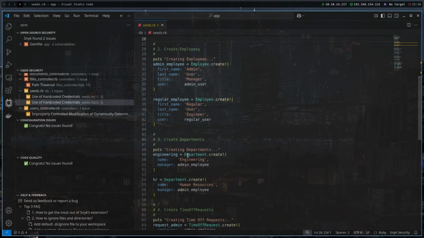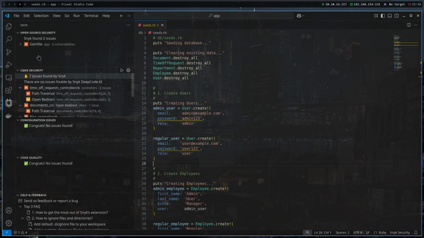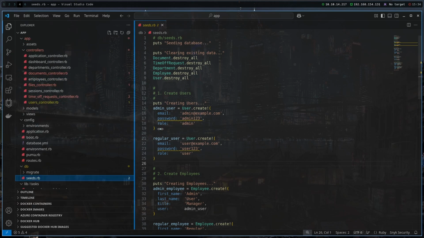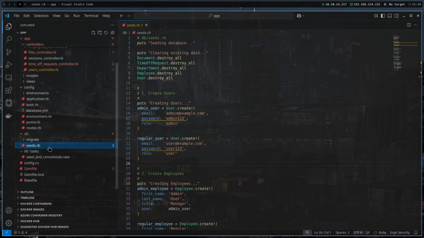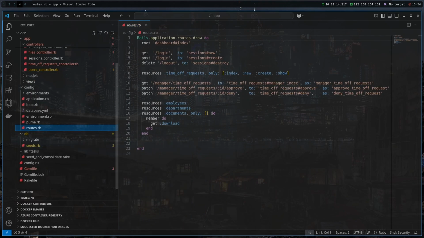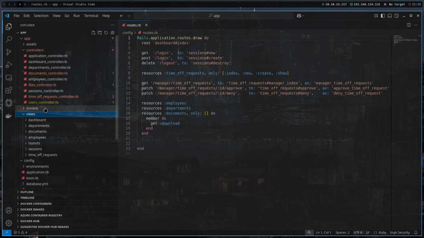So let's now go and try to find out how we can look at the source code and find vulnerabilities here. First, I'm not going to look at the Snyk extension and just go through the application and tell you how I would look for bugs in here. So first of all, I will find the routes file because probably all applications are going to have some kind of a routes file where you can find all of the routes, and you can start here, or you can start at the index.html somewhere here.